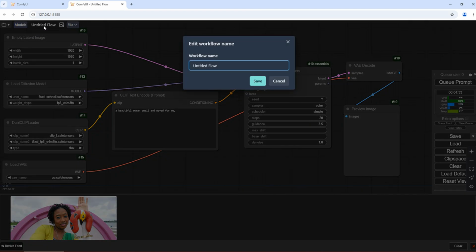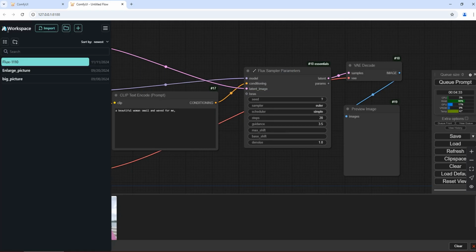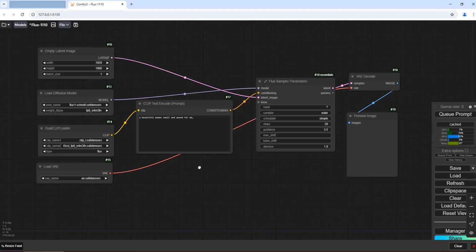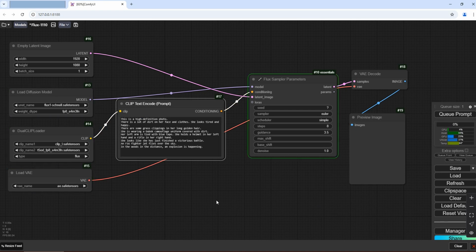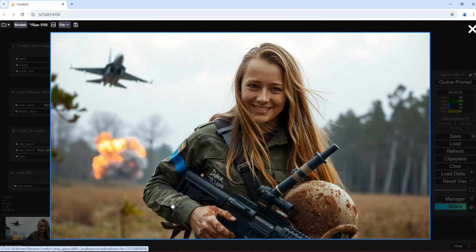Click on the workflow name, and we can rename it. Click here to see the workflow we just saved. We will regenerate an image using the same prompt from the previous videos. Perfect. Clothes with dirt. An F-16 in the sky. Helmet in the left hand. Weapon in the right hand. An explosion in the forest. All these elements are presented in the image.